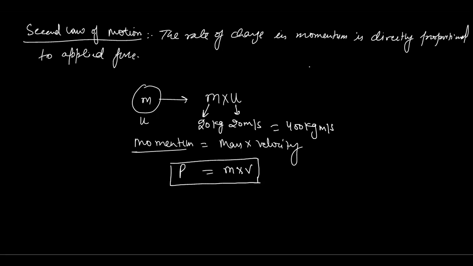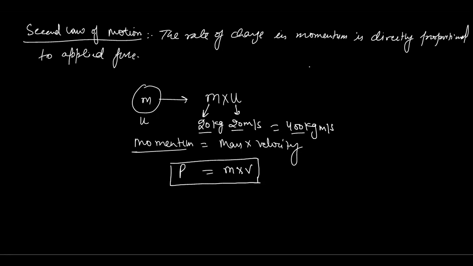40, why? Because 20 into 21 multiplied, you will get 400. Okay, so when this object starts, let's suppose there is a force applied. You know that only we need something.